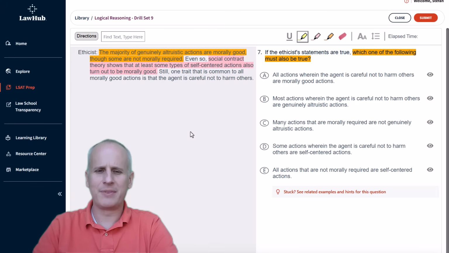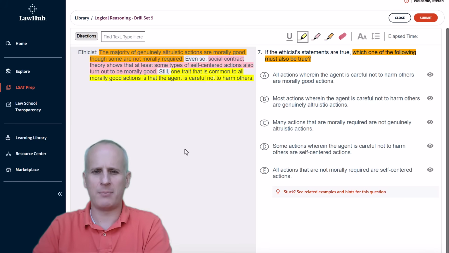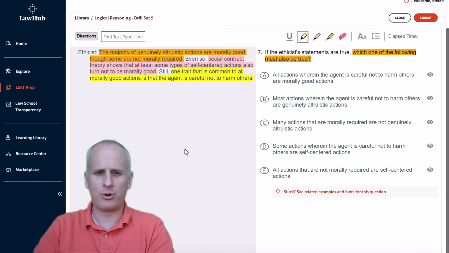Selecting the yellow highlight, we have still one trait that is common to all morally good actions is that the agent is careful not to harm others. So this one we can almost imagine as a conditional. If it's a morally good action, the agent is careful not to harm others. It'd be just like morally good, not harm. Don't want to diagram it. Hopefully I understand what's happening in that yellow statement by itself.